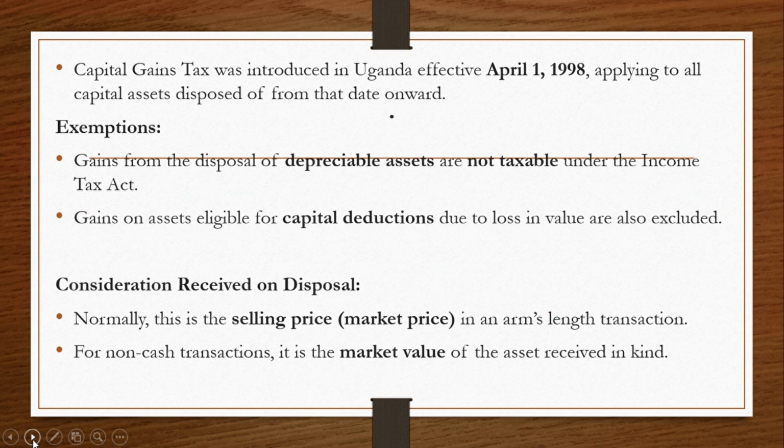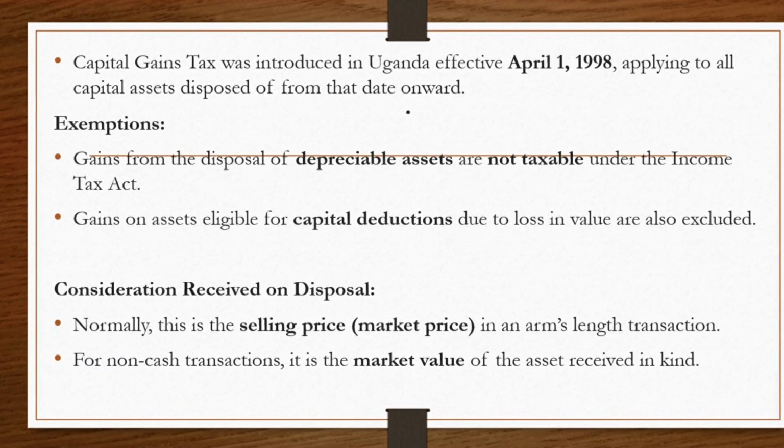Let's look at capital gains tax in detail. Capital gains tax was introduced in Uganda effective April 1st, 1998, and it applies to all capital assets sold or transferred from that date onwards. Though we have exemptions, like the gains from the disposal of depreciable assets, they are not subject to capital gains tax under the Income Tax Act.